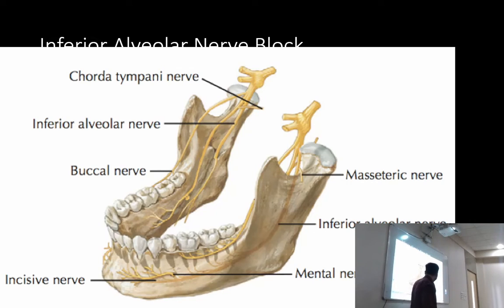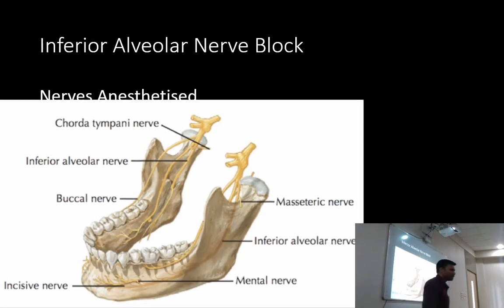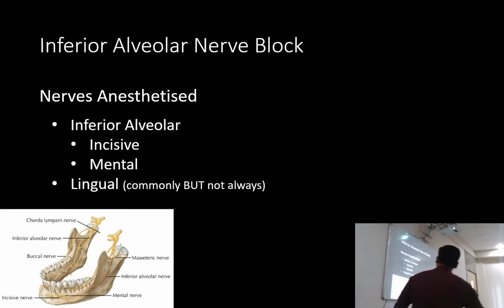Beyond that, what are the branches? We have the inferior alveolar nerve and its branches, that is the incisive and mental nerve. So the nerves anesthetized are inferior alveolar, incisive, mental.